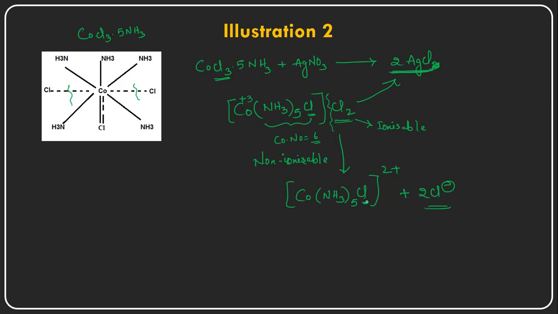This will balance the primary as well as the secondary, and these are balancing the primary valency only, right? So the coordination number is a fixed number, that is 6, and since the coordination number is 6, this is an octahedral geometry, because it has fixed dimensions in this way. Square planar, bipyramidal, like this. So octahedral geometry. This is illustration 2.